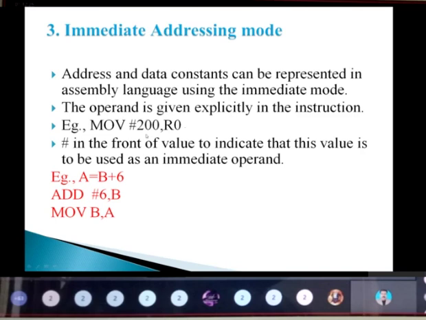We need to have the hash in front of any value. So if I have a = b + 6 as the expression, I can go with the instruction ADD #6 comma b, which first adds the value 6 to b. The result will be in b only, so I need to move the content present in b again to a. So MOVE b comma a means the content present in memory location b will be moved to a. That is the meaning of the immediate addressing mode.